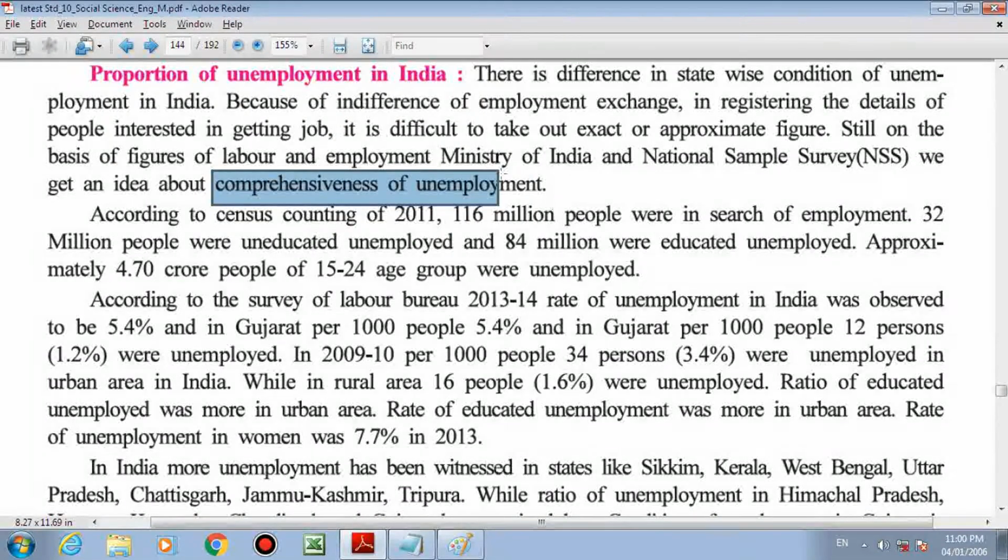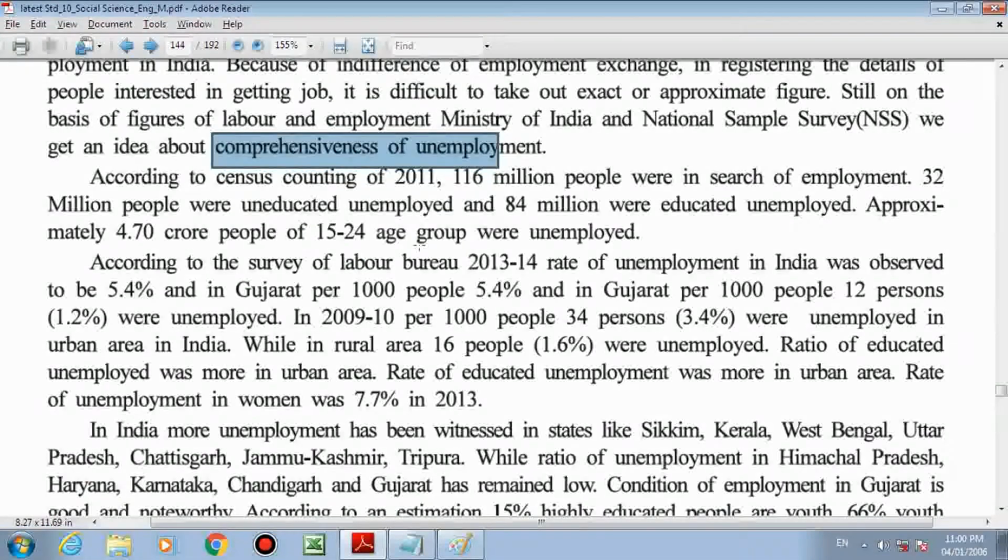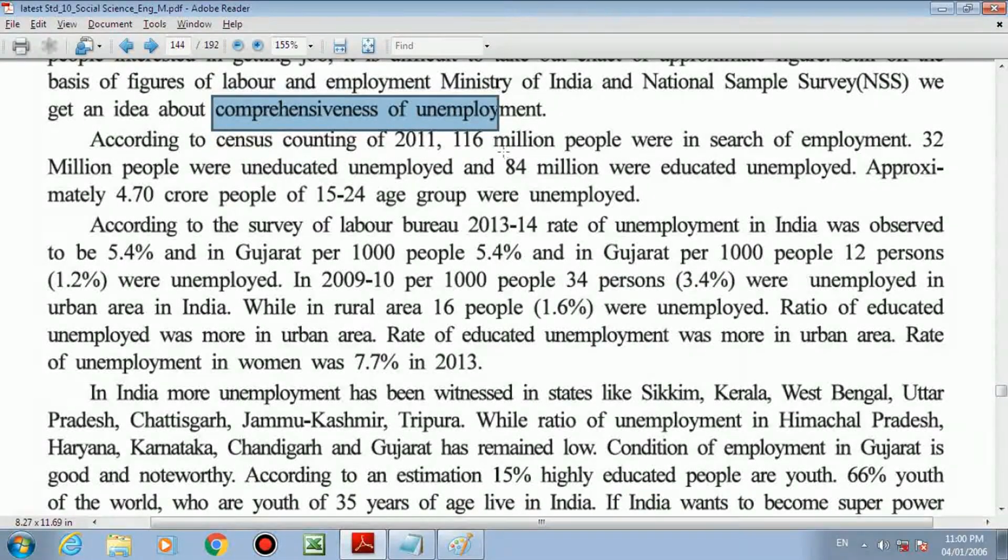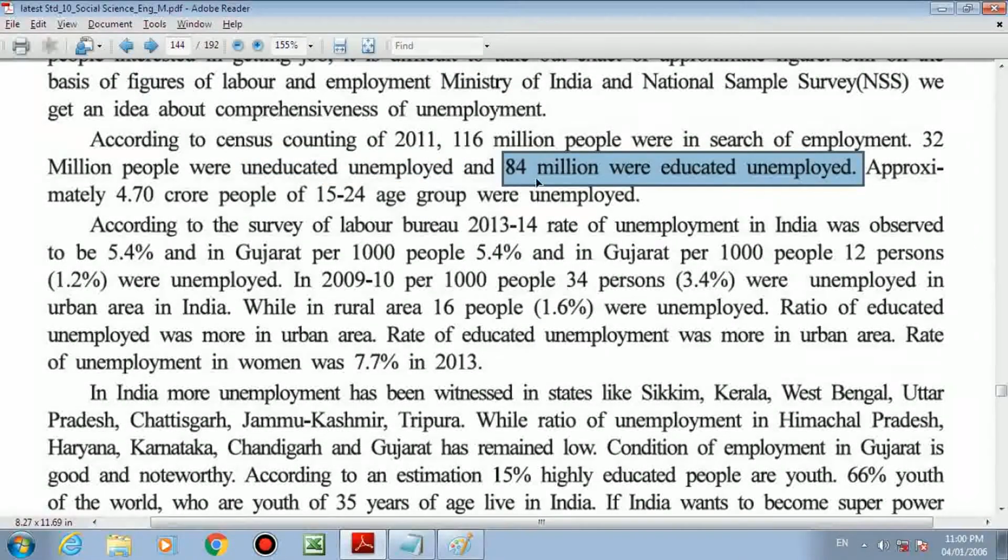ratio. Now, according to the census counting of 2011, 116 million people were in search of employment. This many million people are searching for a job. 32 million people were uneducated unemployed, meaning they are not educated and they are unemployed. 84 million were educated unemployed. 84 million are those who are educated but unemployed. This is very sad. You are educated, you learn, you spend time and energy, you add up the skill, but still you do not get a job. So 84 million people were educated unemployed.